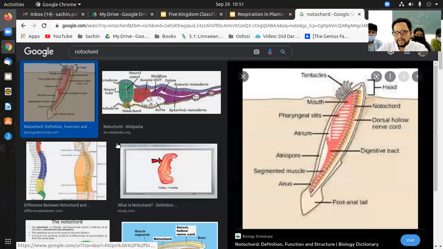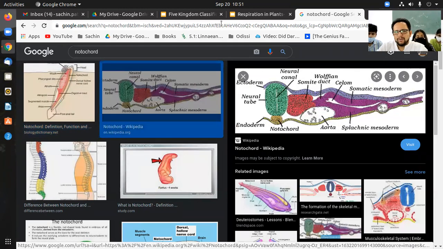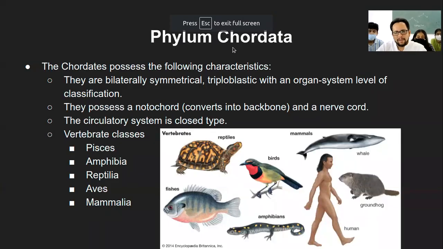Yeah, so these ones, like you can see, even in these organisms, they have a backbone which is developed from the notochord. So that is the notochord structure, and all those organisms who have a notochord fall into the category of chordata. All the rest of the organisms that we have seen so far do not have any backbone, they do not have any vertebral column, and so on. They might have bony structures, but that is totally different from what is there in the chordata category. So I will come to that.